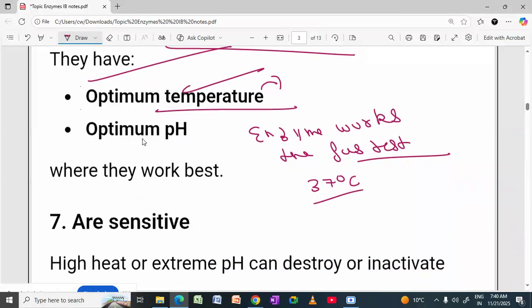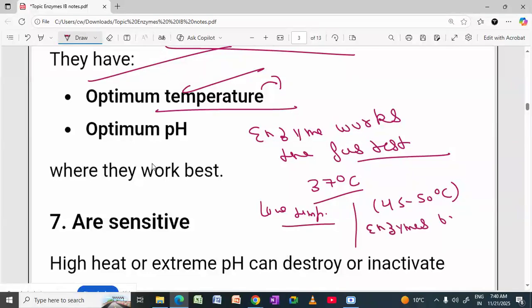If there is low temperature, then the enzyme activity becomes slow. And if there is high temperature, above 45 to 50 degrees Celsius, then the enzyme becomes denatured, or I can say destroyed, and it will stop working.